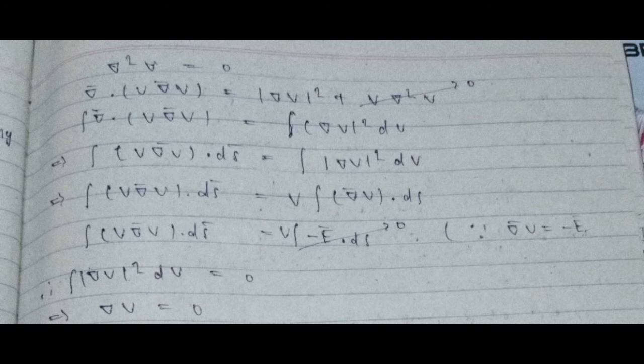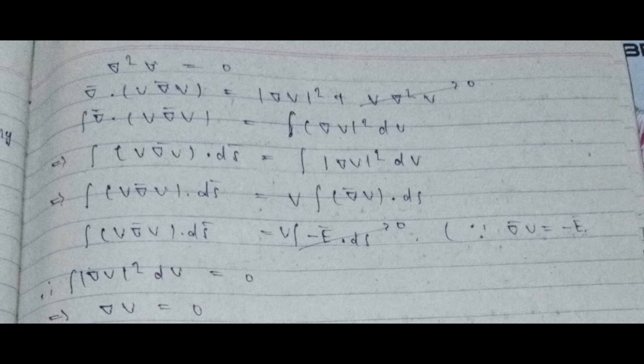The integral of the divergence of V grad V is equal to the integral of mod grad V squared over the volume. The left hand side I can write as the integral of V grad V dotted with the surface element, equal to the integral of grad V squared over the volume. Please do not confuse between this V and this V.